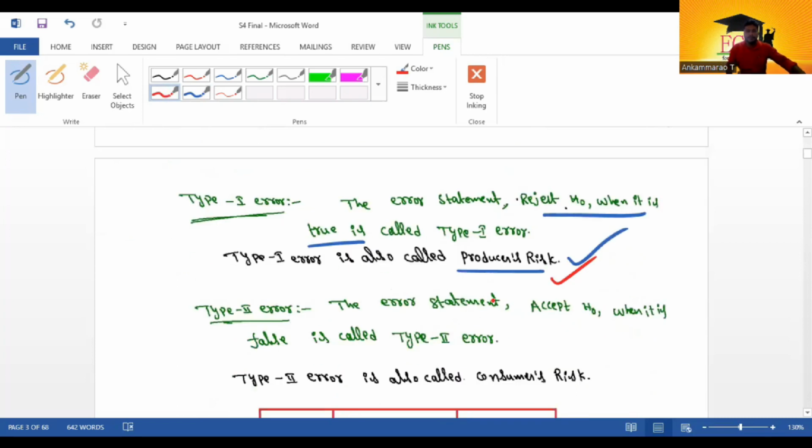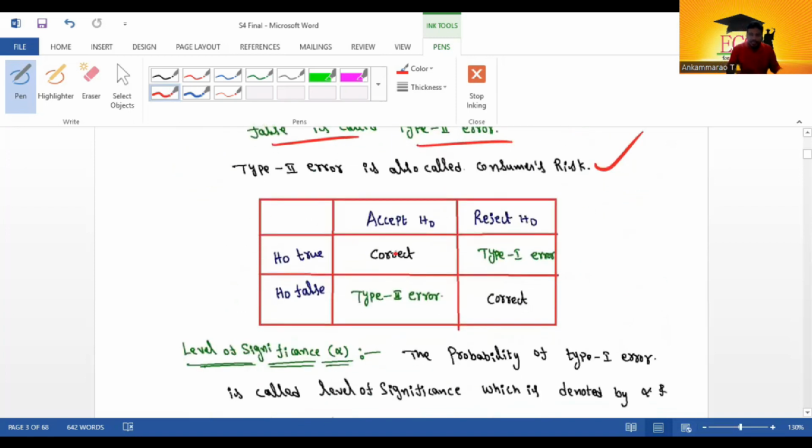Next, type 2 error. The error statement accept H naught when it is false is called the type 2 error. Even if it is a bad product, it is accepted, so who loses? The consumer loses. It is called the consumer's risk. The table is given like this: accept H naught when it is true is a correct statement. Reject H naught when it is false is a correct statement. Reject H naught when it is true is a type 1 error. Accept H naught when it is false is a type 2 error.